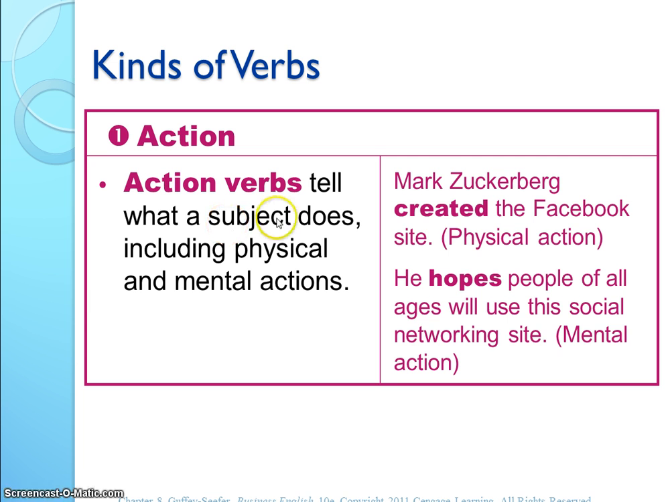Okay, first of all, we're going to talk about action verbs. They tell what the subject does. These can include physical and mental actions. As in these examples, Mark Zuckerberg created, he's doing action here, the Facebook site. He hopes, which is a mental action, people of all ages will use this networking site. So the subject is doing the action. Mark Zuckerberg's the subject, and this is the action. And he is a pronoun, which is the subject of the sentence, and hopes is the verb.